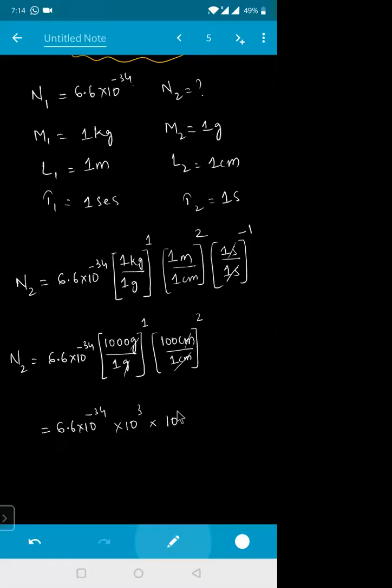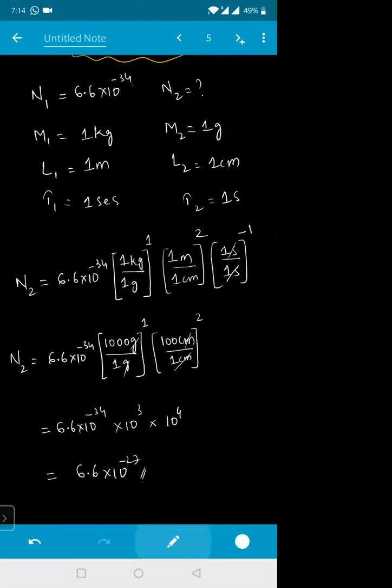That 10 to the power of 4. This 100 square means what? 100 into 100, 10,000. 10,000 can be written as 10 to the power of 4. This will be equal to 6.6 into 10 to the power of -34 plus 3, that is -31. -31 plus 4 is -27. So this is your answer. Got it?